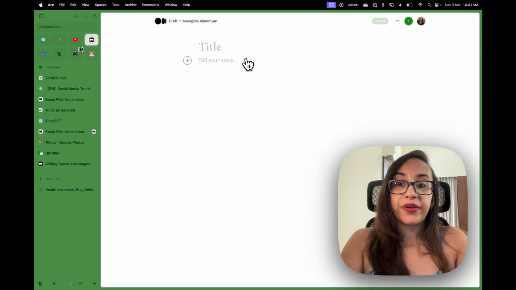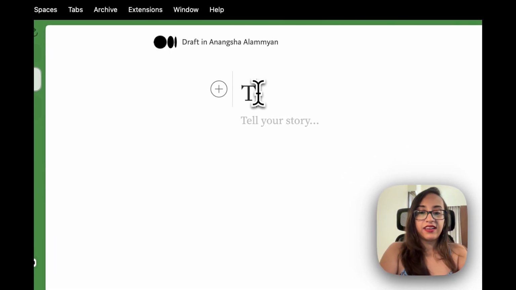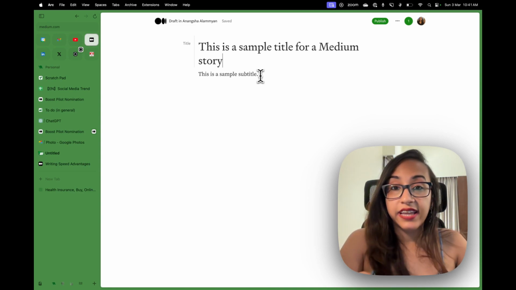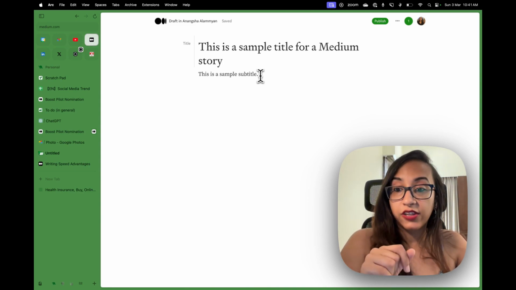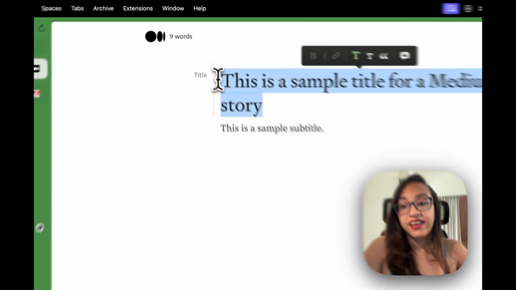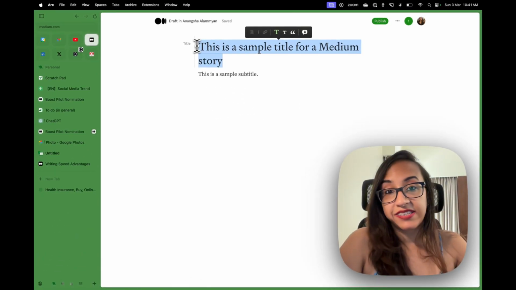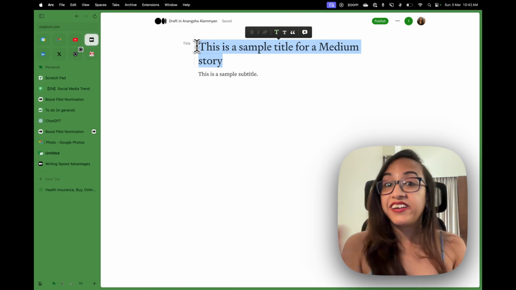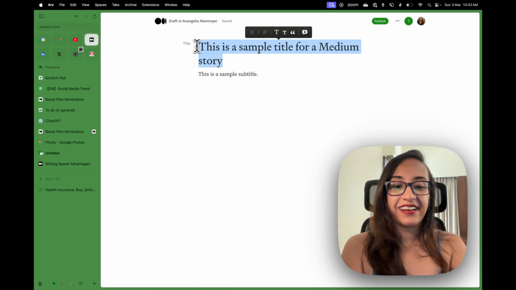So first, when you open a draft, this is how your page looks on Medium. So this is a title. When we write a title for a Medium story, one important thing to remember is that this should be in title case AP style, which means all the important words are capitalized. If you don't know how to do that, we have a very simple hack, our dear old friend ChatGPT. Let's take a look how to do it.